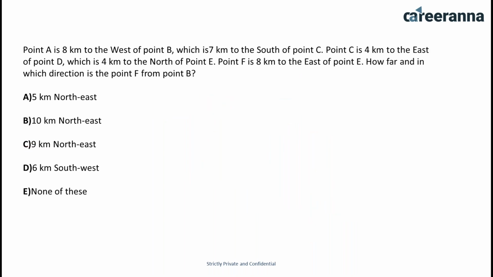So point A is 8 kilometers to the west of point B, which is 7 kilometers to the south of point C. Point C is 4 kilometers to the east of point D, which is 4 kilometers to the north of point E. Point F is 8 kilometers to the east of point E. How far in which direction is the point F from point B?